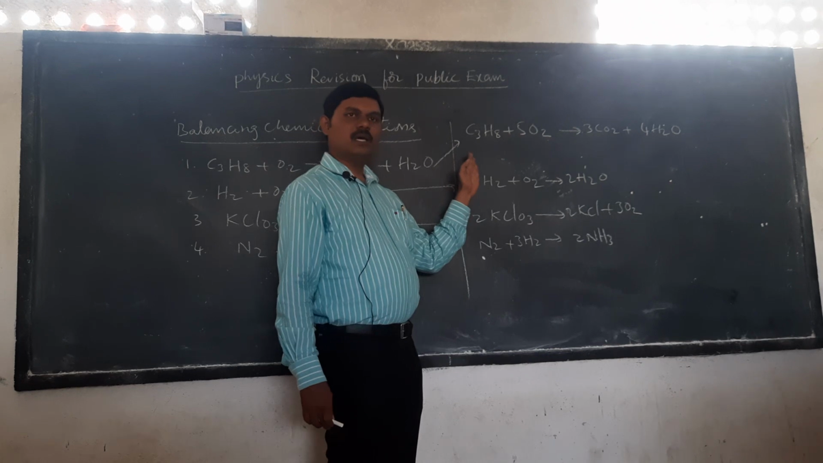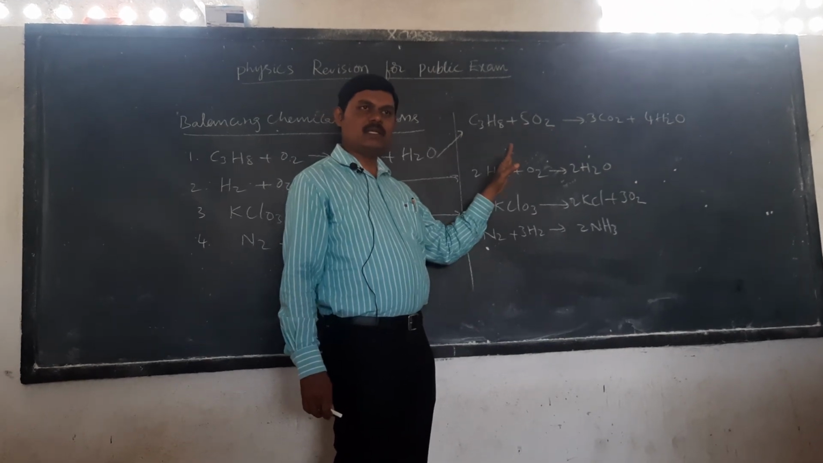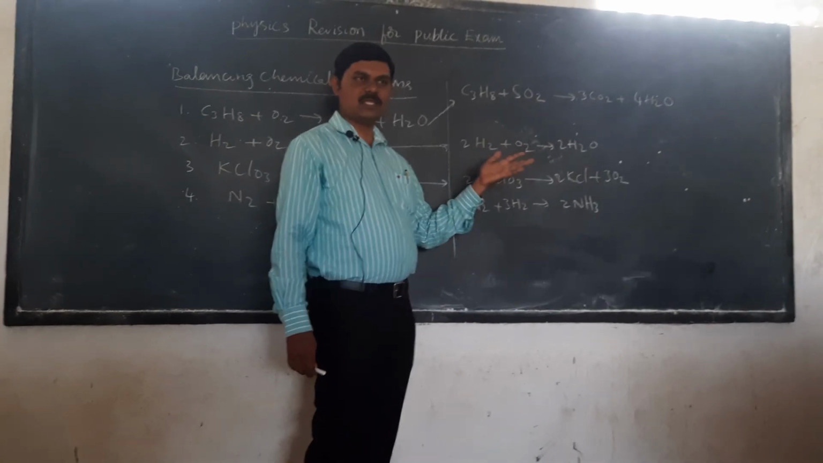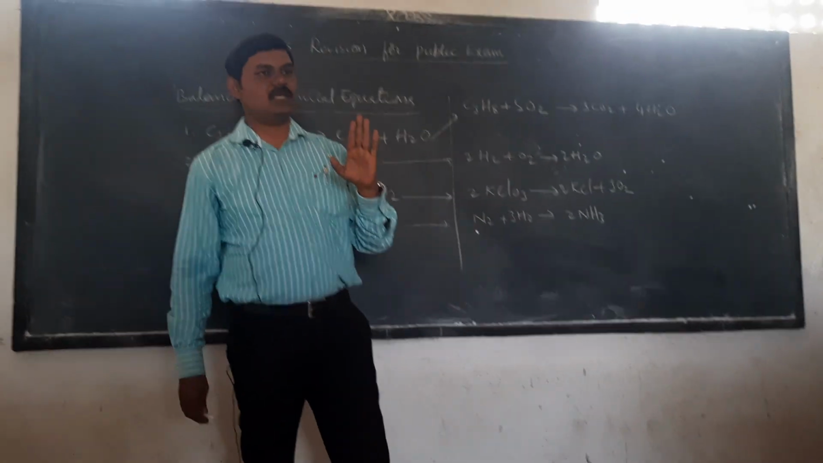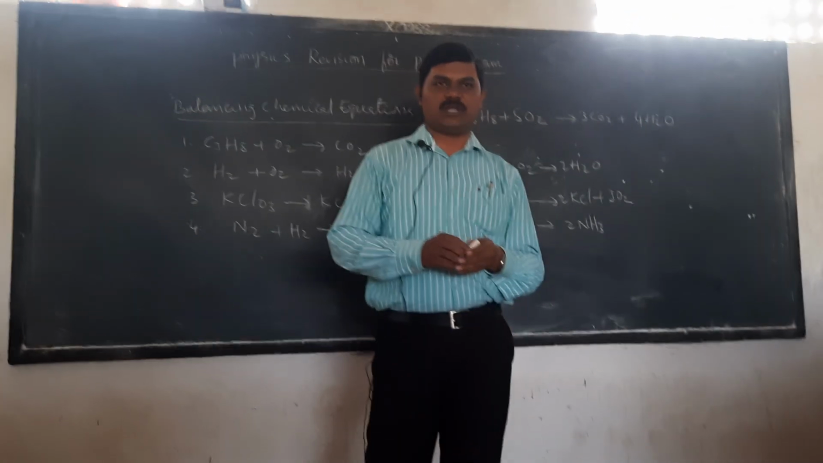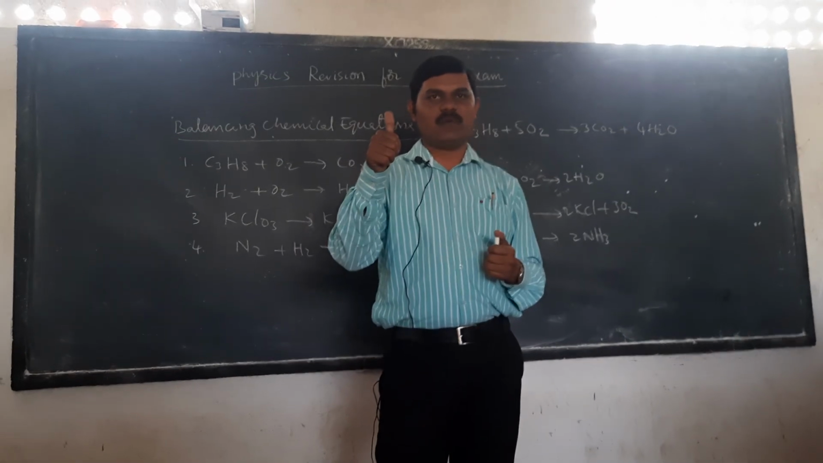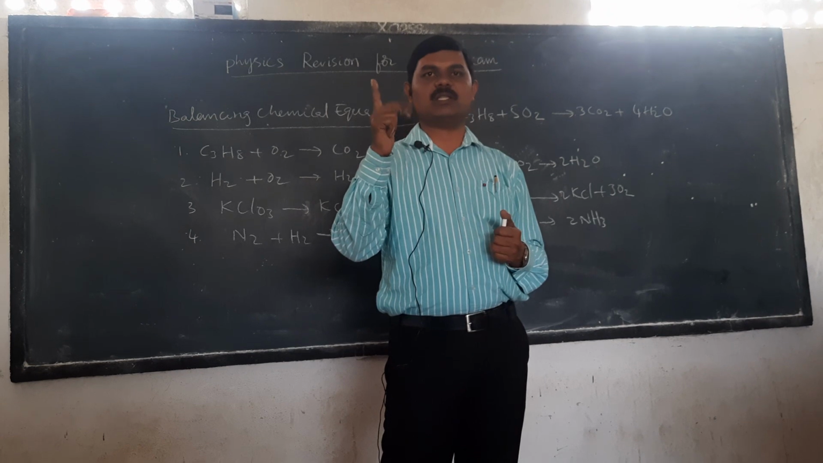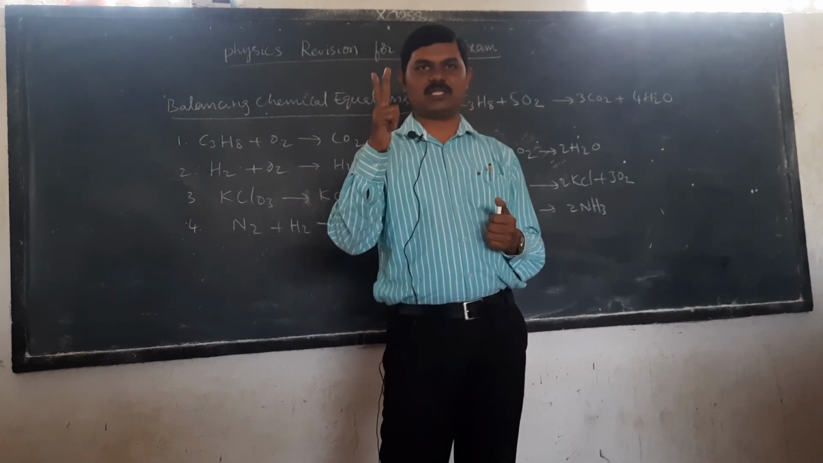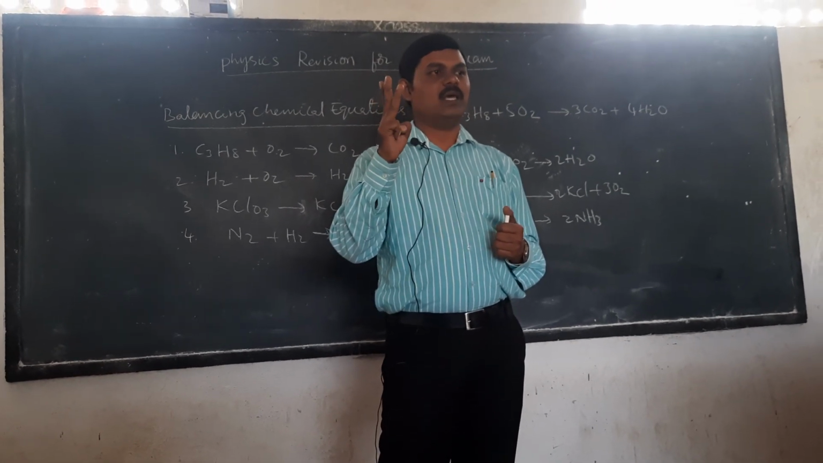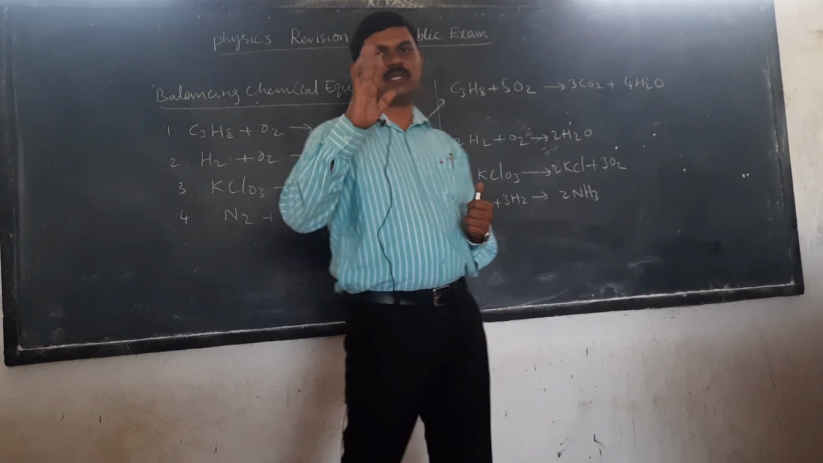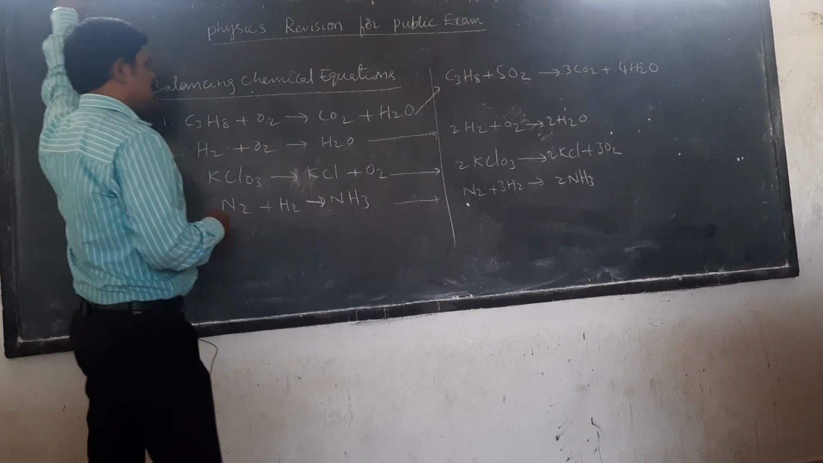Whenever energy is liberated, it is indicated with a plus Q symbol. Energy absorbed is indicated with a minus Q symbol. So in this lesson, remember these important questions. Number 1, balance the following chemical equations. Number 2, why should we balance a chemical equation? Number 3, what information is given by the balanced equation? Number 4, explain the endothermic and exothermic reaction with suitable examples. So these are the 4 questions from the second lesson.